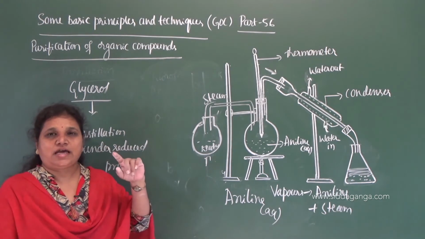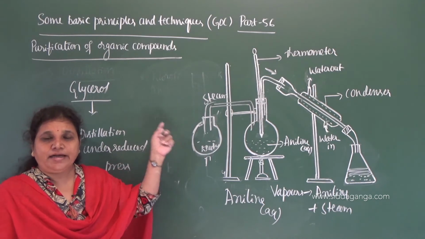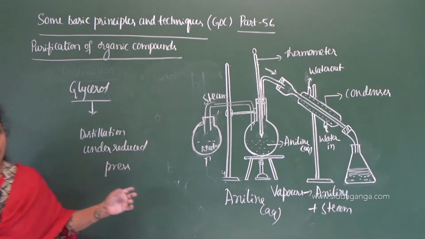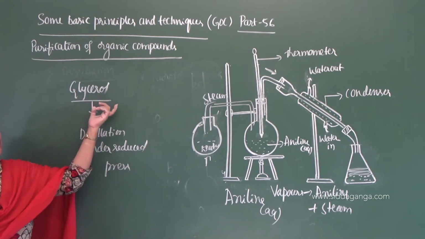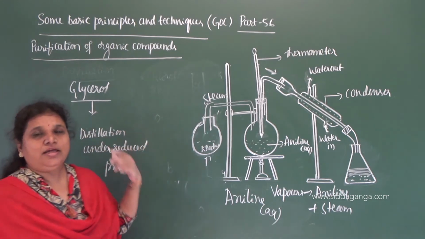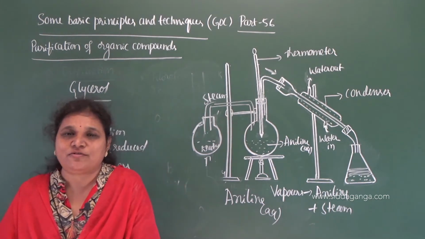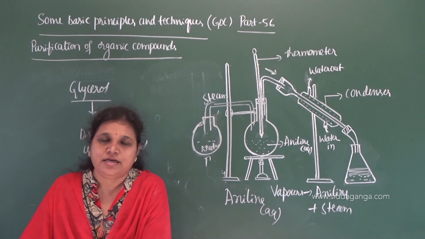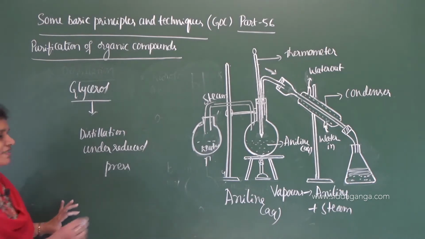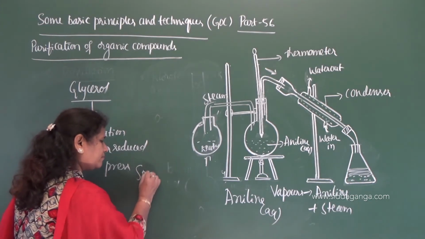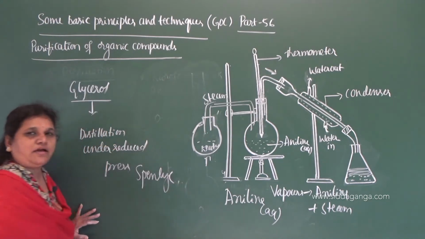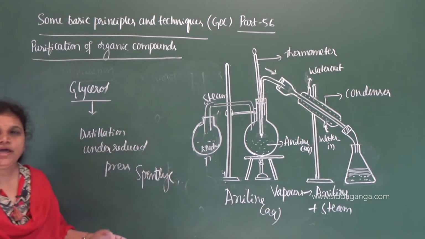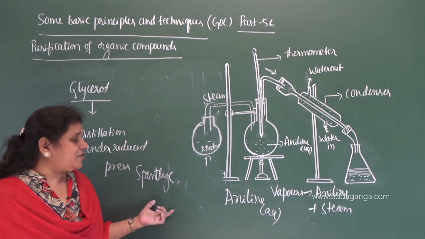So this method is applicable for that liquid which has a very high boiling point and decomposes at or below its boiling point. So let me take the example of glycerol, which has a very high boiling point. This method is commonly used in the soap factory. In order to separate glycerol from the spent lye, we can use this method called distillation under